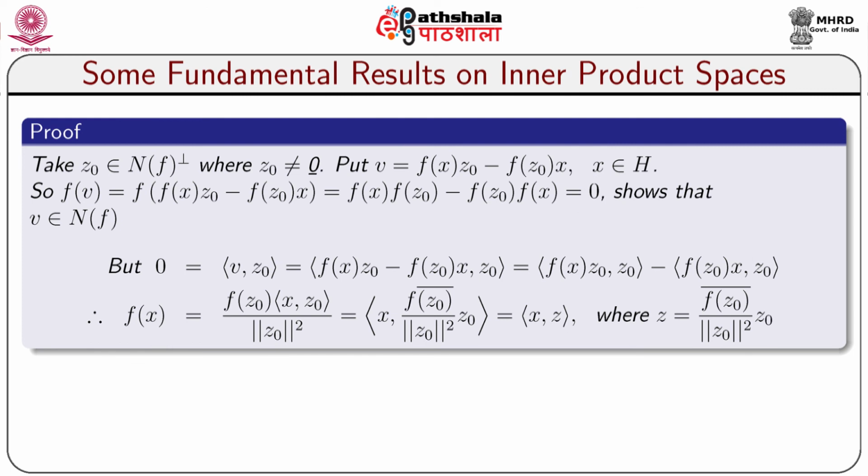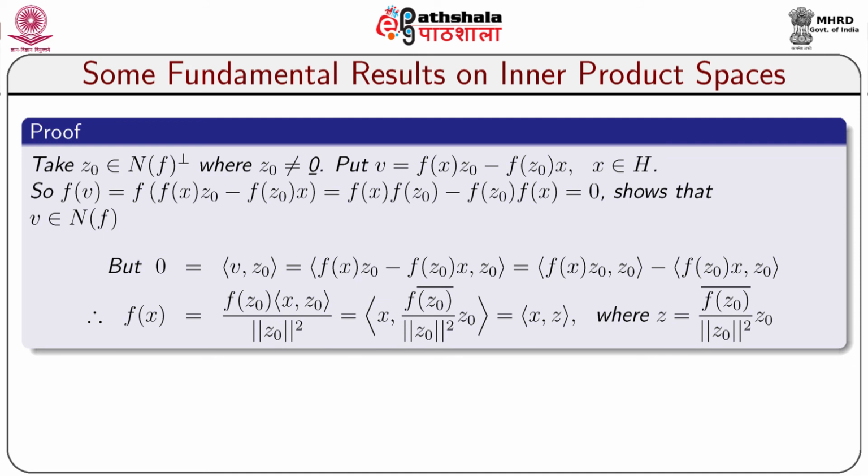Take z0 belongs to Nf perpendicular, where z0 is a non-zero vector. Put v equal to f(x) z0 minus f(z0) x, where x belongs to capital H. So, f of v is equal to f of (f(x) z0 minus f(z0) x), which is f(x) f(z0) minus f(z0) f(x), which is equal to 0, showing that v belongs to Nf.